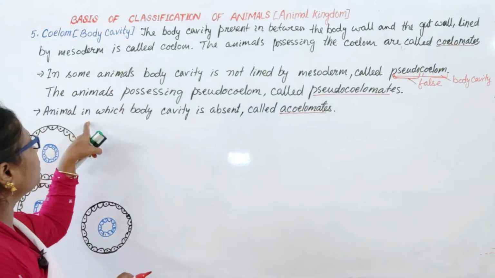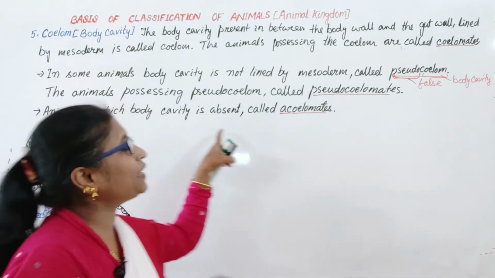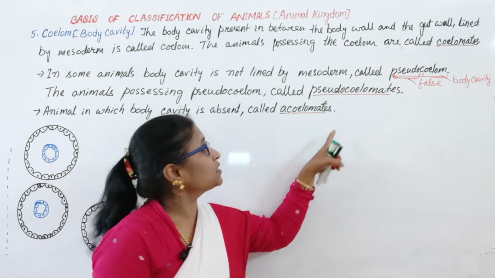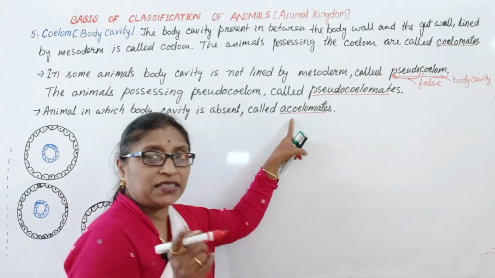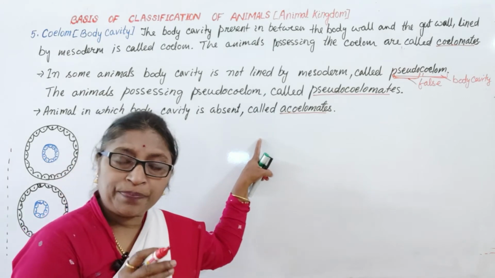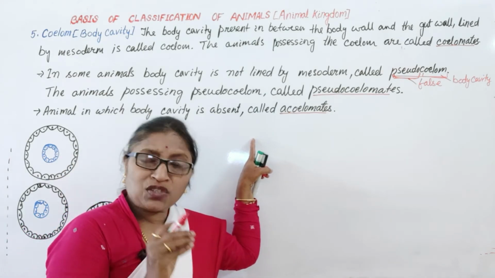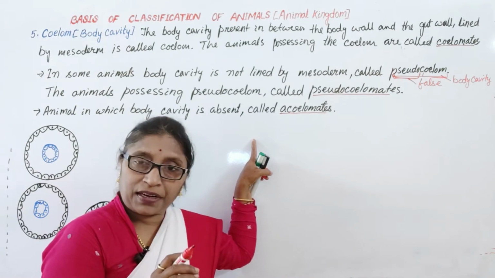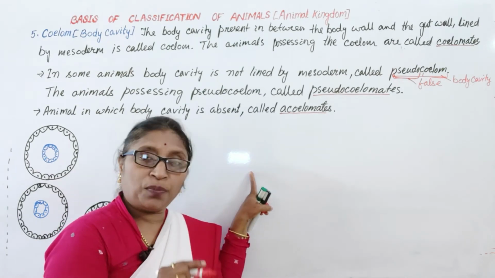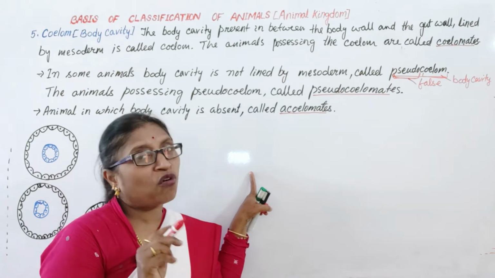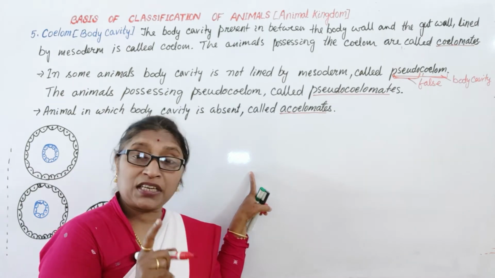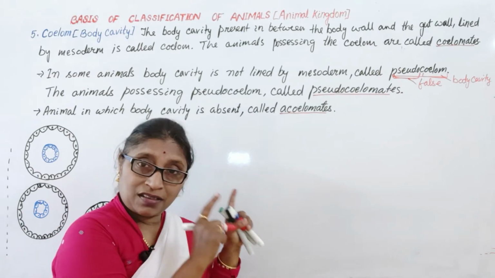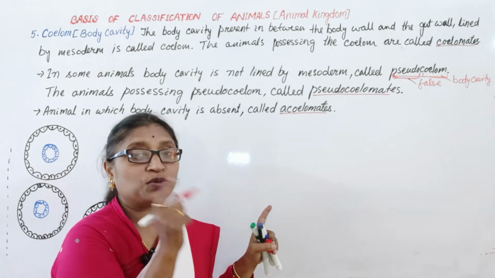And in some animals in which the body cavity is absent totally, the animals are called acoelomates. So on the basis of the presence or absence of coelom, the animals are of three types: coelomates, pseudocoelomates, or acoelomates. But the types of coelom we still haven't discussed. There are different types of coelom; two types we will discuss.